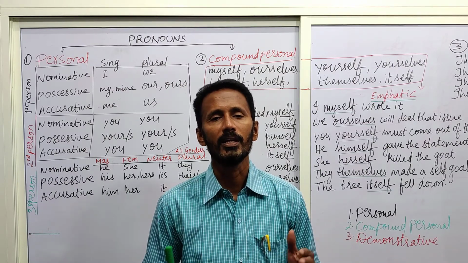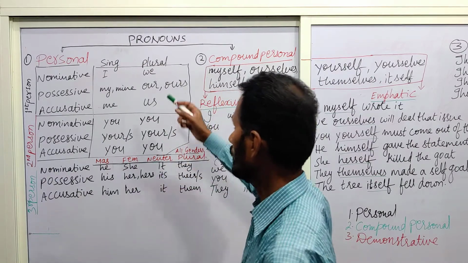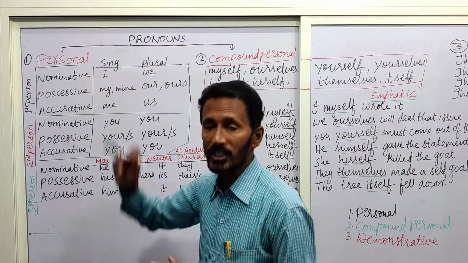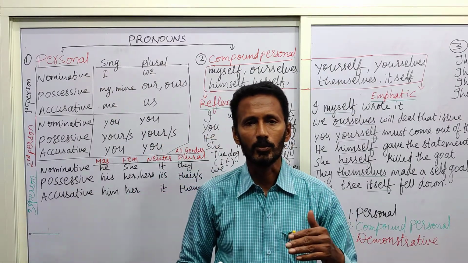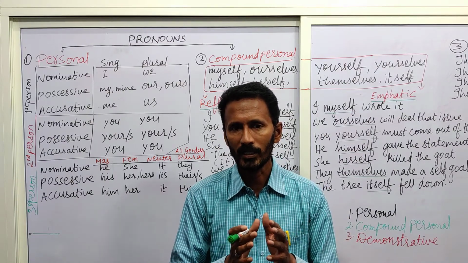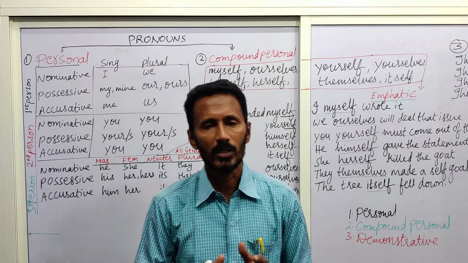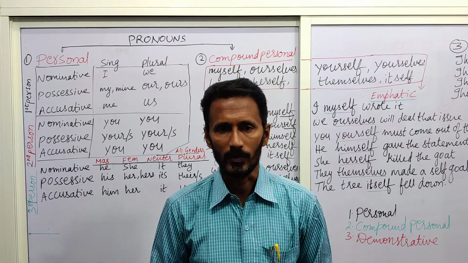Now coming to the various kinds of pronouns. Some grammarians divide them into 6 types, 7 types, 8 types. But whatever the nomenclature or classification may be, I will deal with all those pronouns.